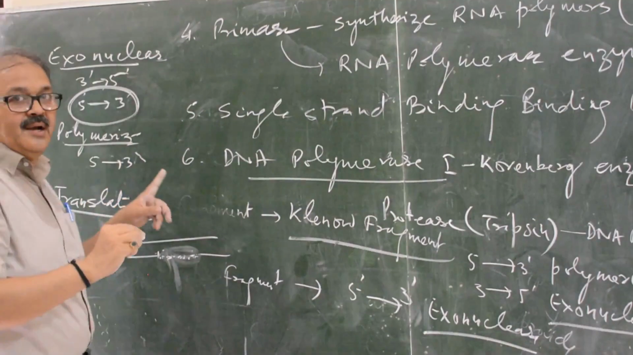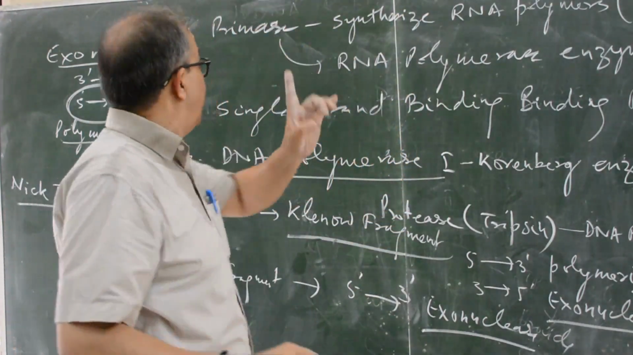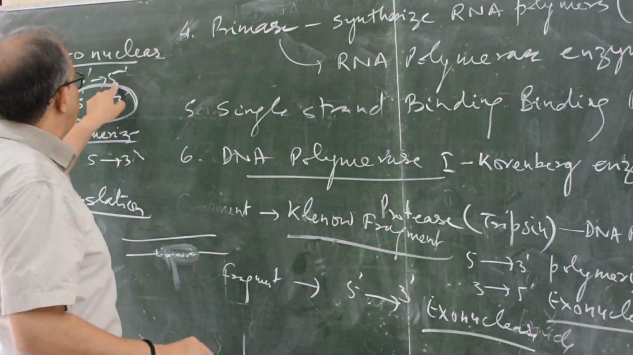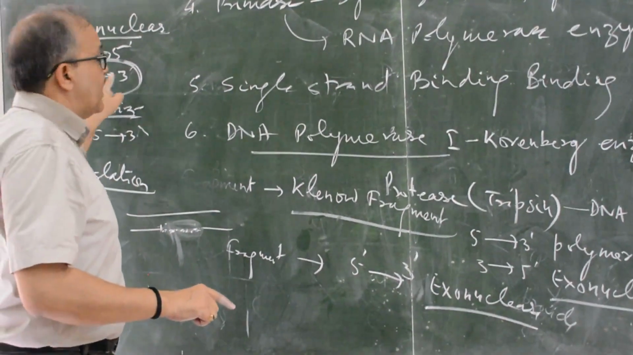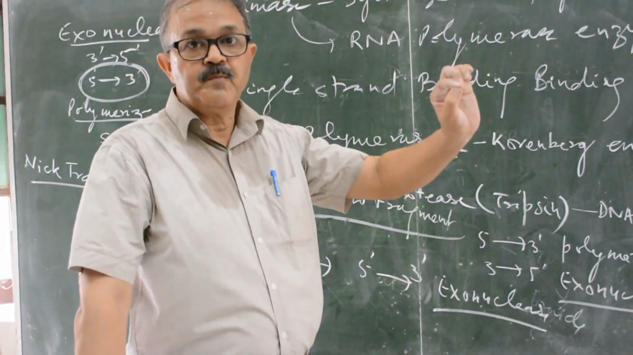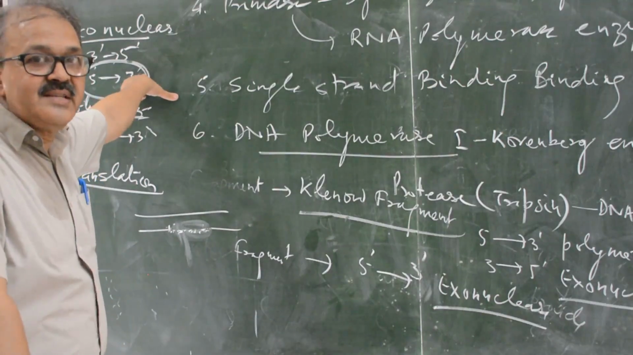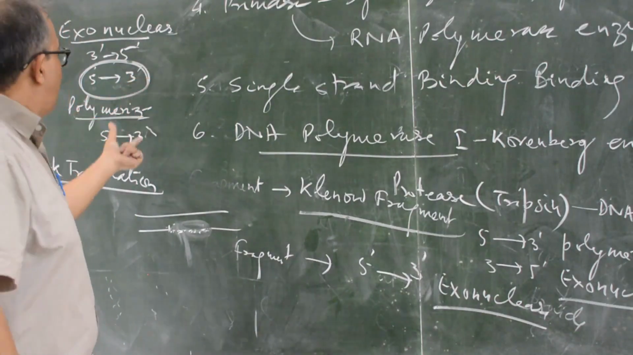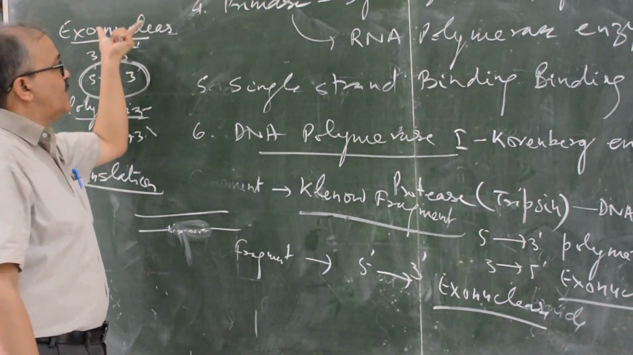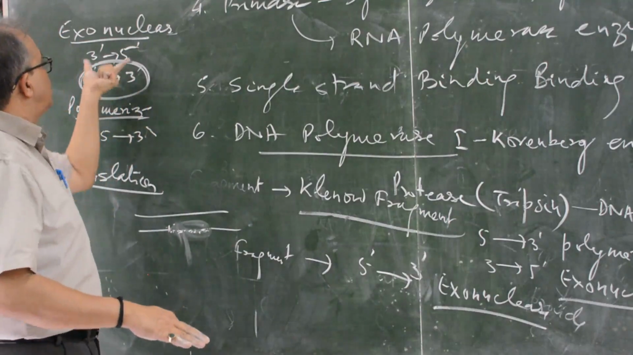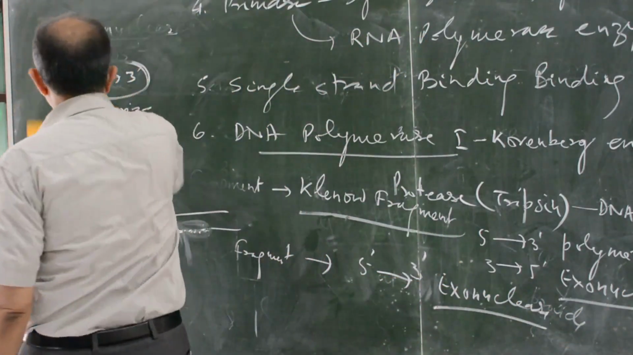Why is it a unique ability? Because all the enzymes have exonuclease from 3 to 5, but this one has the ability to digest the DNA in the 5 to 3 direction. You will not find 5 to 3 exonuclease in any other enzyme. 5 to 3 polymerization is a common phenomenon, and 3 to 5 exonuclease is a common phenomenon, but 5 to 3 exonuclease is a unique phenomenon, only with DNA polymerase first.